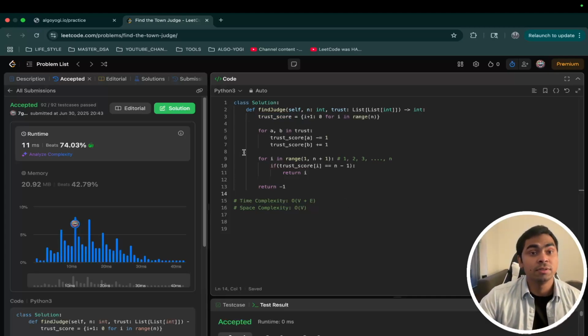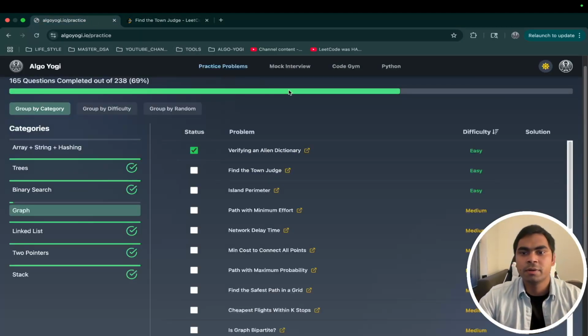So okay, awesome. So let's go back to AlgoYogi. This was a beautiful problem. I loved it. Mark this solved. See you guys later.